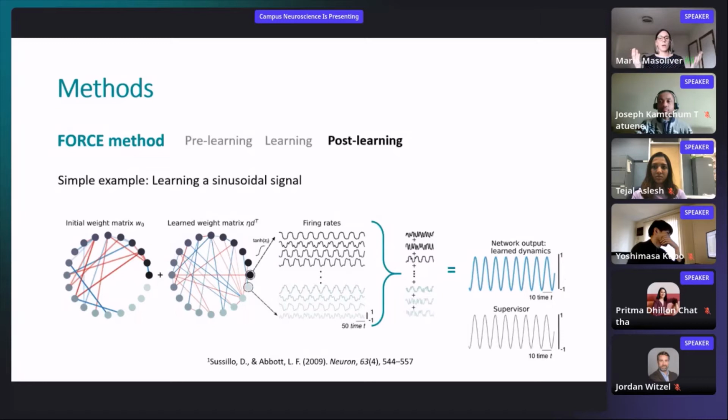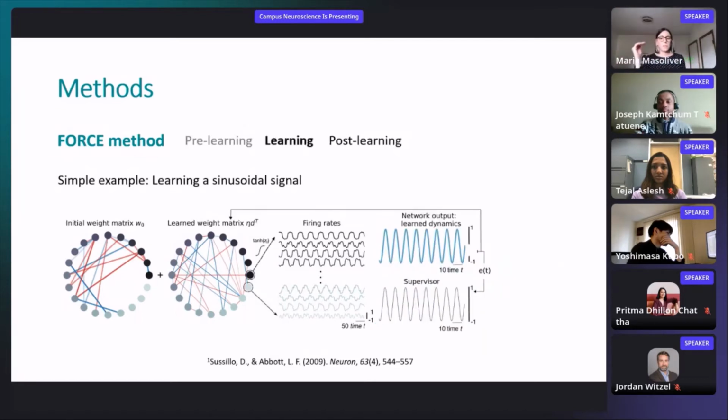The question is, how has the network learned? At each time step during the learning period, the network output is compared to the supervisor. This error is fed back to the network, and the weights are adjusted so the error is minimized. If you want to know more about it, check out this reference that is here.